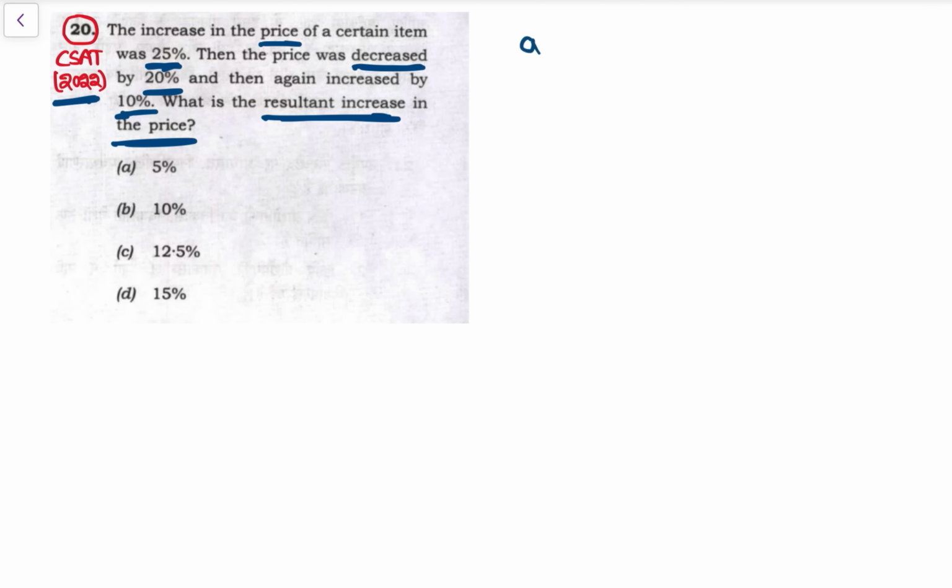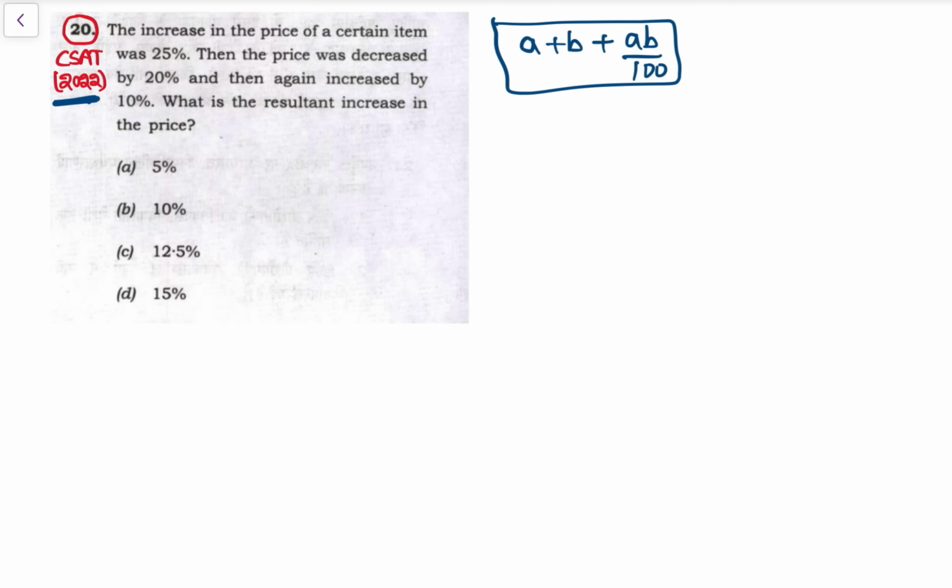So a plus b plus ab by 100. Successive percentage change. इधर भी क्या हो रहा है? सक्सेसिव परसेंटेज चेंज. एक बार इंक्रीज हुआ, कभी डिक्रीज हुआ, कभी इंक्रीज हुआ. So this is the formula of successive percentage change. So apply करते हैं ना. See, the increase in price of a certain item was 25%, so plus 25%.